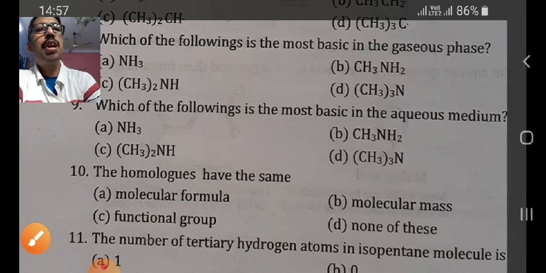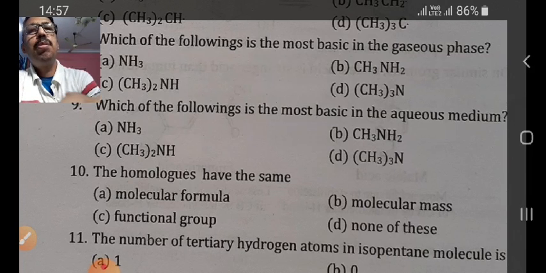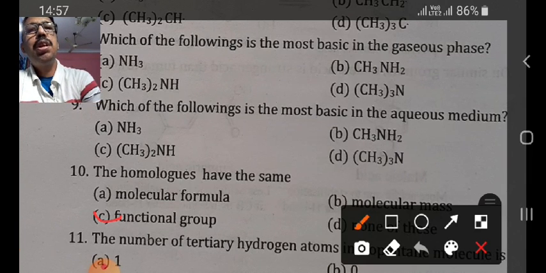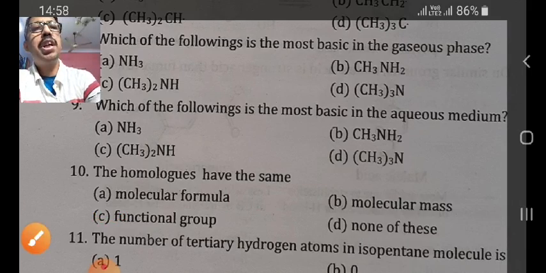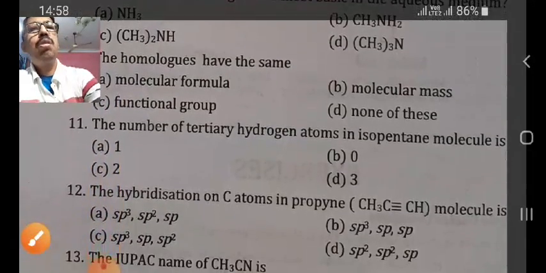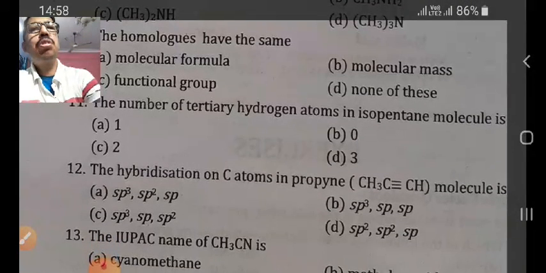Now move on to the next question. Homologues have the same: molecular formula, molecular mass, functional group, or none of these. Homologues have a similar functional group, so option number C will be correct.